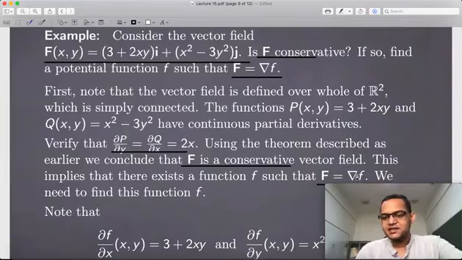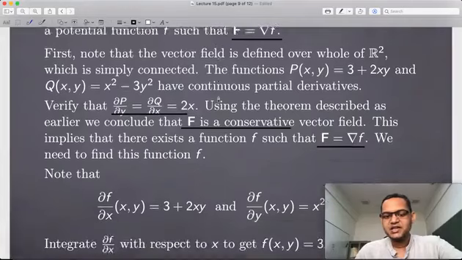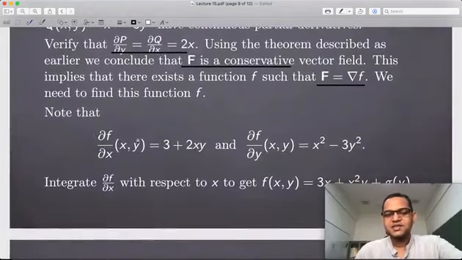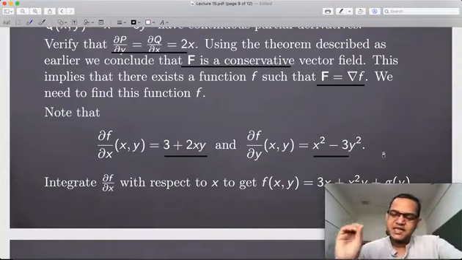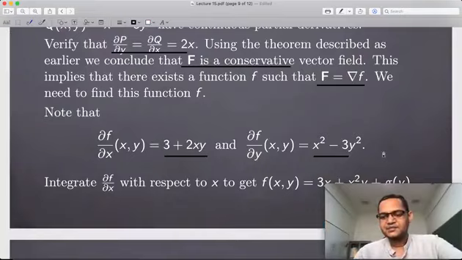This side you are going to have components as fx and fy. Here you have P and Q. So you get a relation of the derivatives of f in terms of some functions. This is precisely what is going to happen whenever you need to find the potential function. You have to solve a differential equation, or some integral equation.